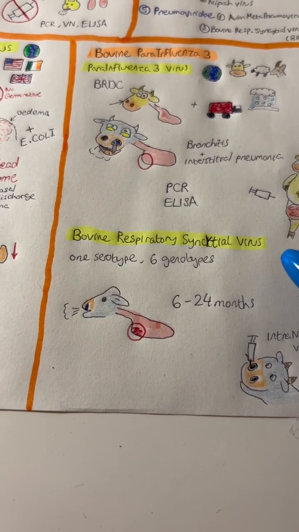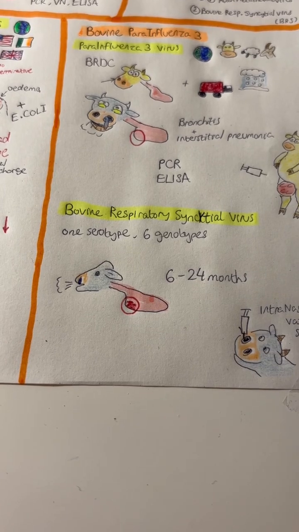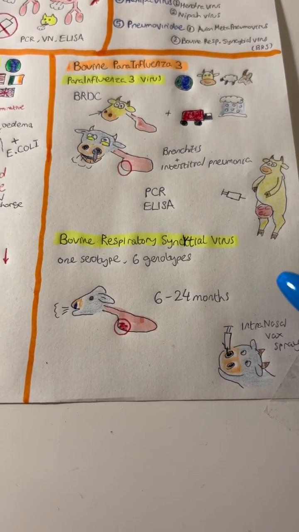And in regards to the vaccines, they generally don't vaccinate the mothers, just the calves, when they're 2 or 6 months old. There is an attenuated vaccine that is given as an intranasal spray.